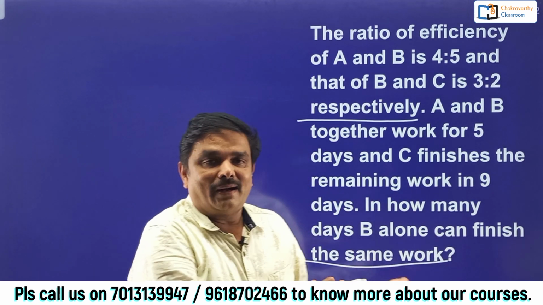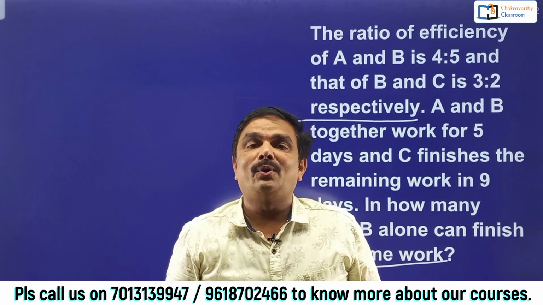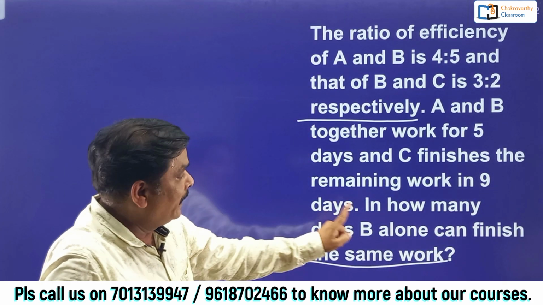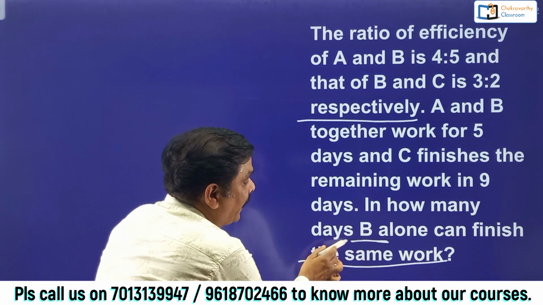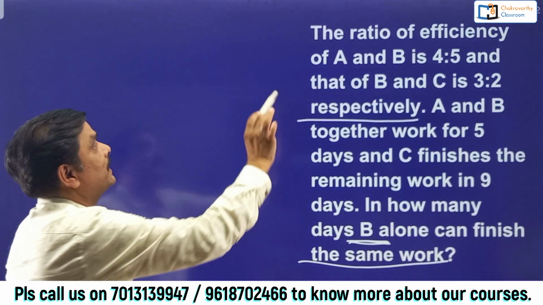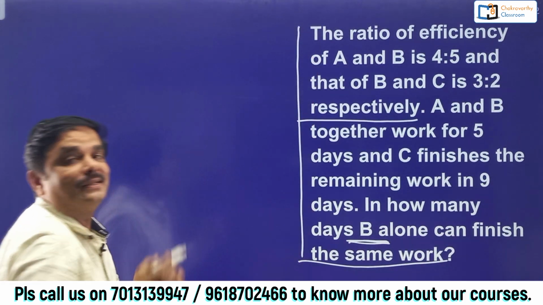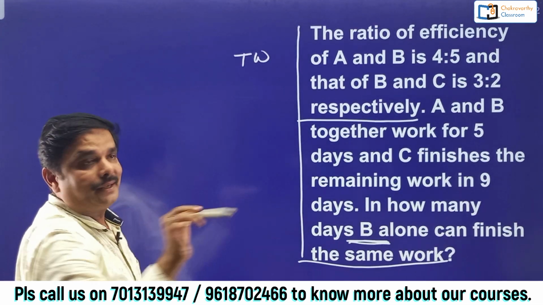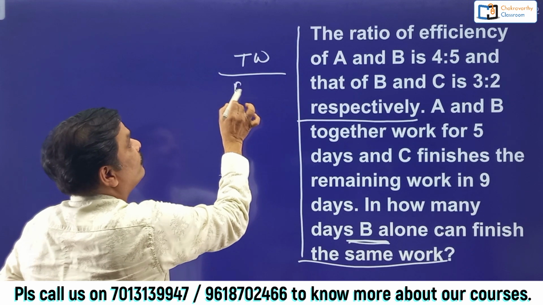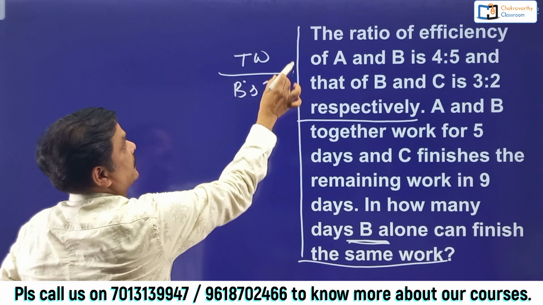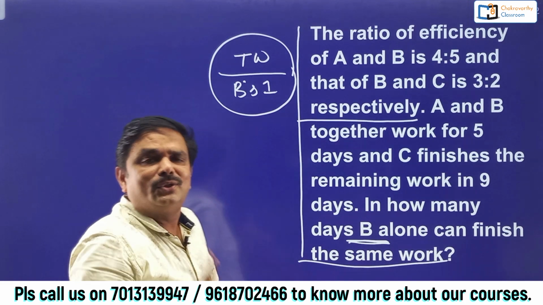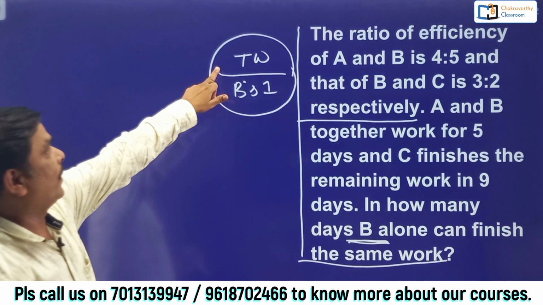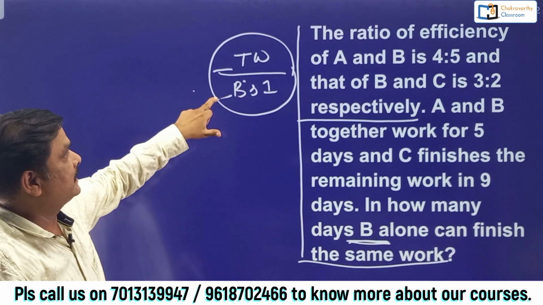You know the technique students. Just now I told you information part separate, question part separate. What is the question here? In how many days B alone can finish the work? So what I need for this one, to answer this one, first of all I should know total amount of work, isn't it? Divided by B's 1 day's work, B's efficiency, then you can get the answer. This is the blueprint. You have to do the questions in this way. These two are required for me, total work and B's efficiency.